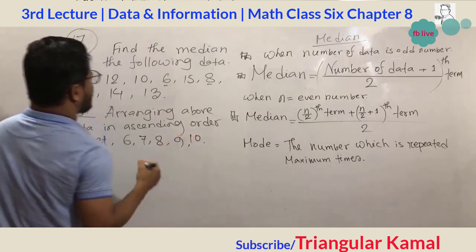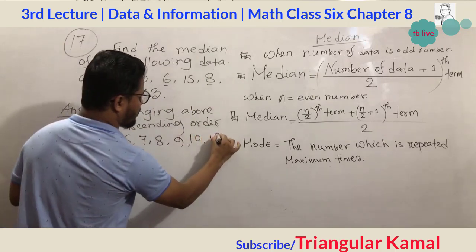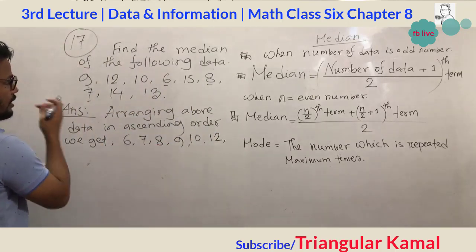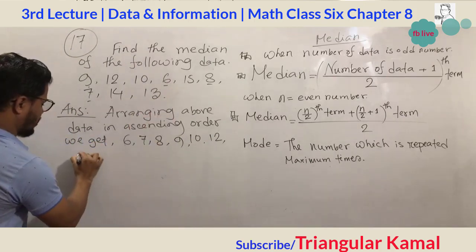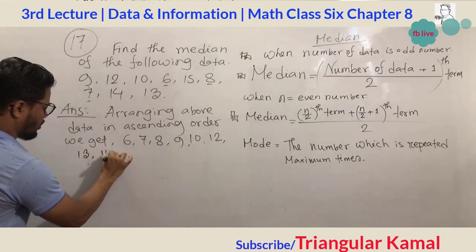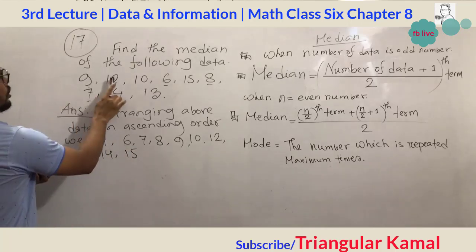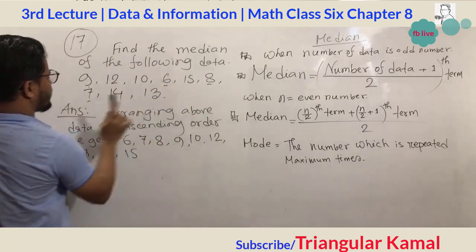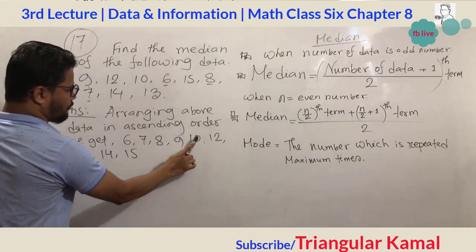There is no 11, 11 is missing, then 12, 13, 14 and 15. So 1, 2, 3, 4, 5, 6, 7, 8, 9: there are nine numbers.